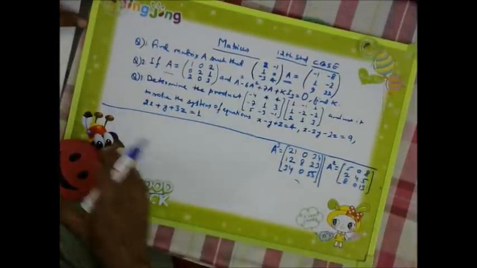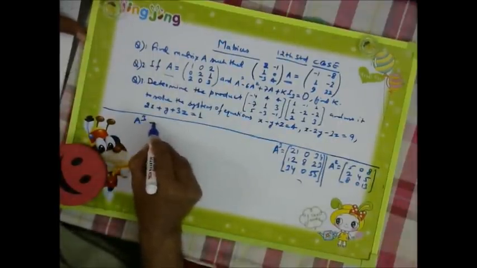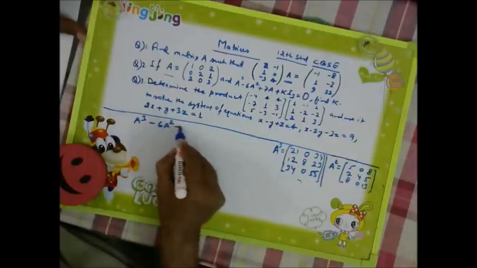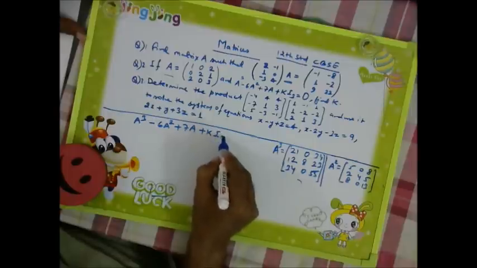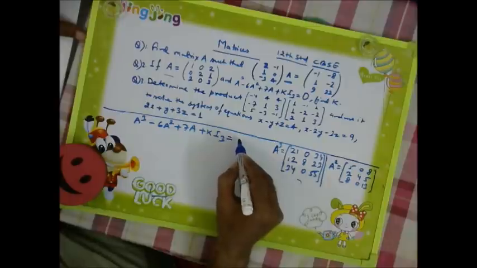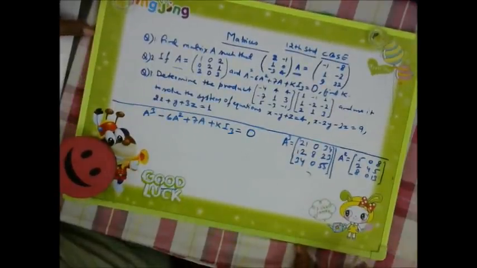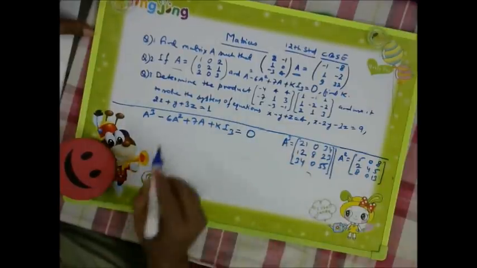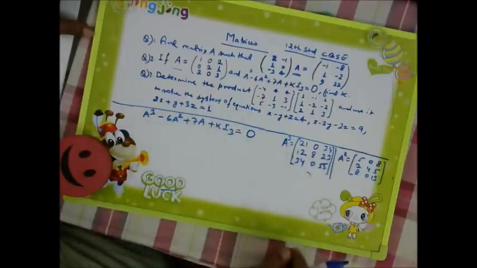So we are given A cube minus 6A square plus 7A plus K I3 is equal to, it is not O, actually it is 0 matrix. It is 0 matrix. Right? So all third order matrix is there, even 0 also third order matrix will be there.